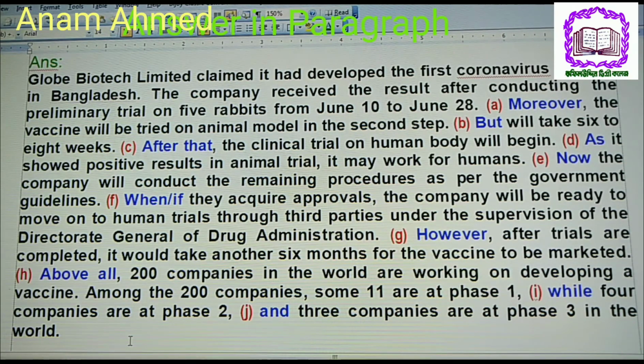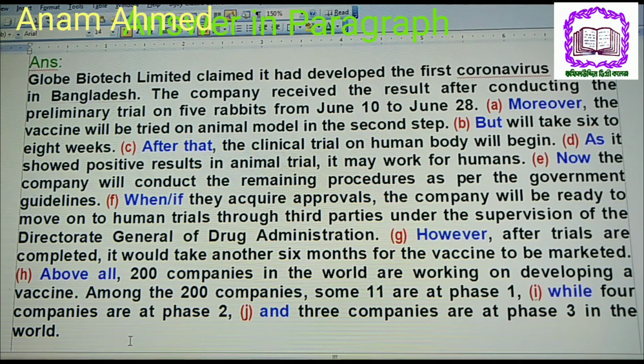Above all, 200 companies in the world are working on developing a vaccine. Among the 200 companies, some 11 are at phase 1, and in I, we may use while 4 companies are at phase 2, and in J, we may use and 3 companies are at phase 3 in the world.